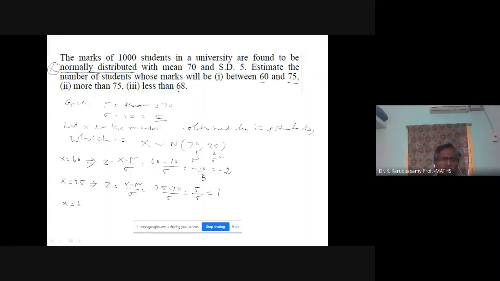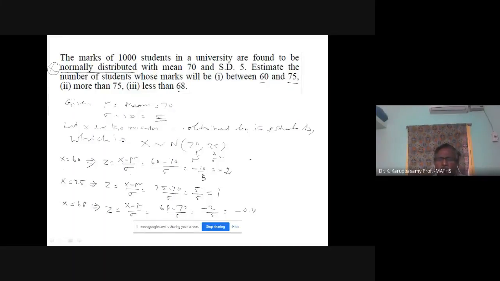X equal to 68, then what about the corresponding Z value? By the formula, x value 68, mu value 70, so minus 2 by 5, which is equal to minus 0.4. You multiply numerator and denominator by 2, then it is 4 by 10. 4 by 10 is 0.4.